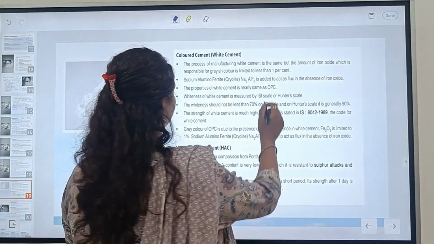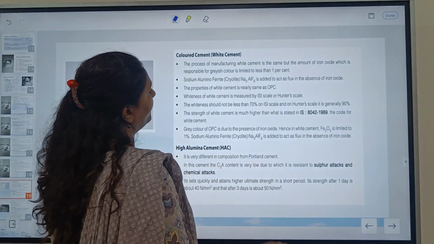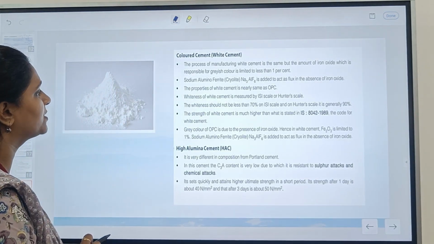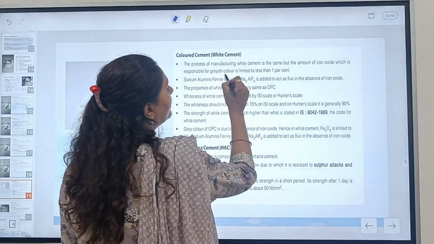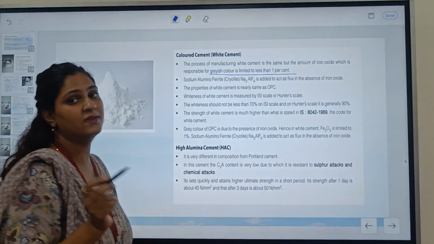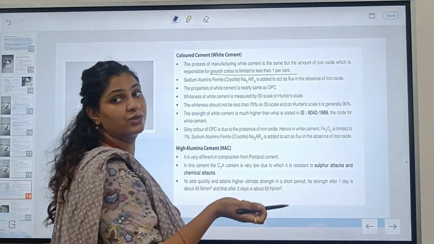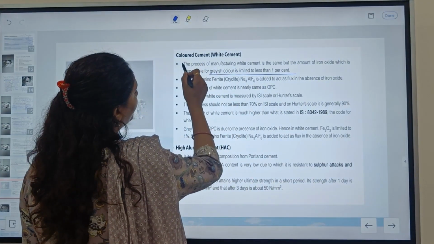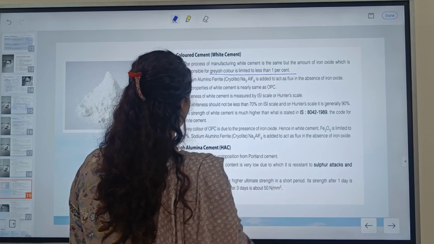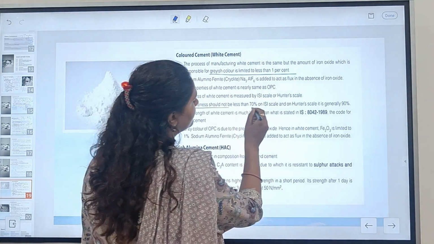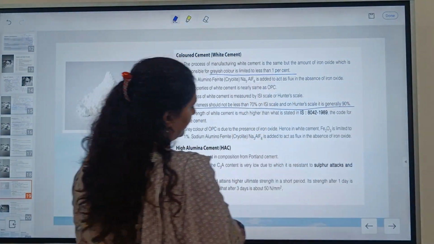The process of manufacturing white cement is the same, but the amount of iron oxide, which is responsible for greyish color, is limited to 1%. We have also discussed that iron oxide is used to give color to the cement, so for white color it is the only thing responsible. The whiteness should not be less than 70% on the IS scale.